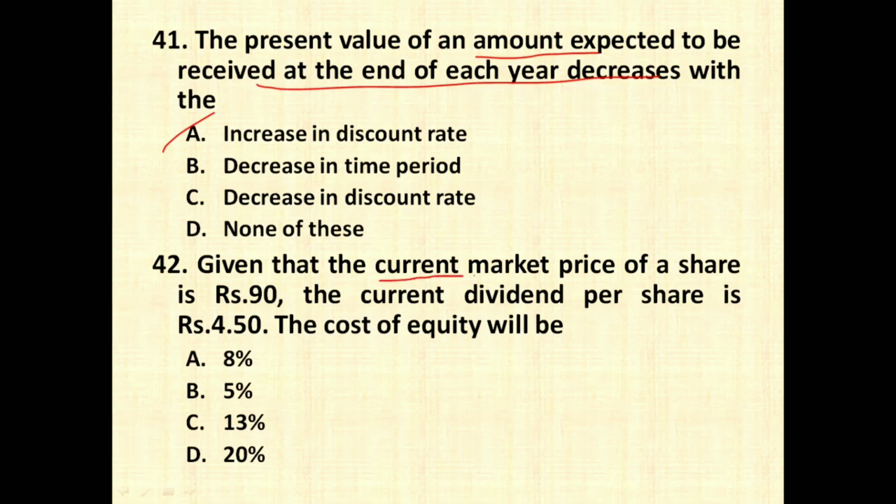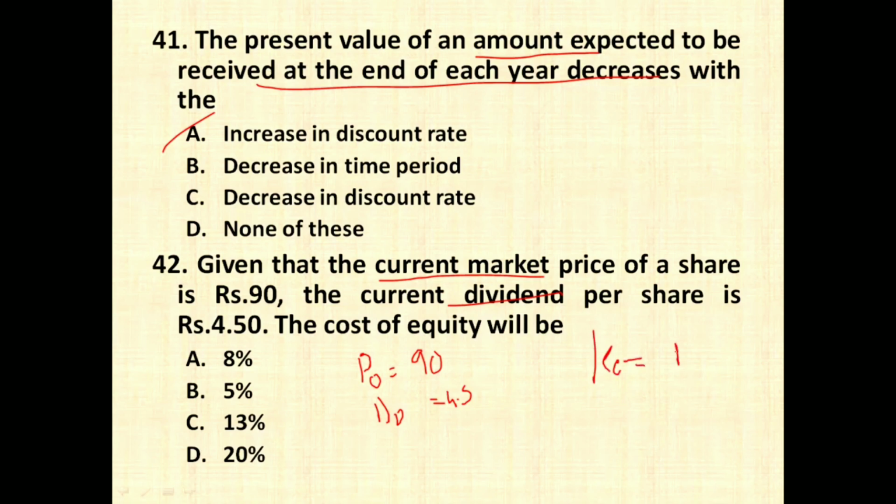Given that the current market price of a share is 90 rupees. So current market price is nothing but P0 value. P0 value they are trying to give you as 90 rupees. Current dividend is nothing but the D0, right? Current dividend is rupees 4.5, and cost of equity will be, so what is the formula for cost of equity?